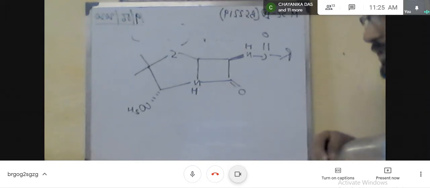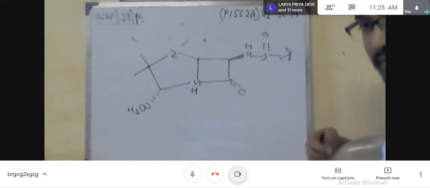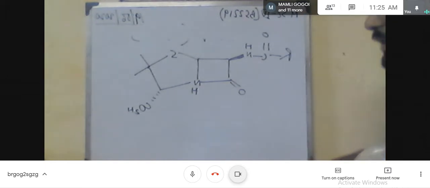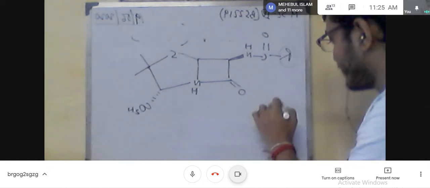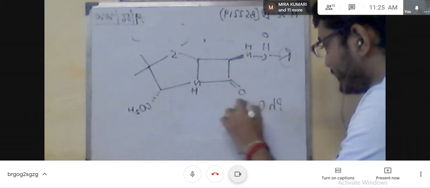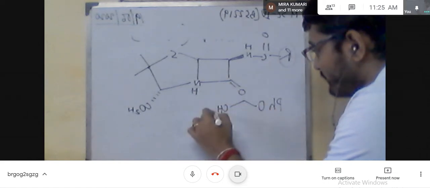Basically this is the structure activity relationship, and I will discuss in the next classes what the structure activity relationship is in general terms. But before that we have to finish this topic. So in case of penicillin V salt, the R group is basically the phenoxy methylene group. This is the R group.